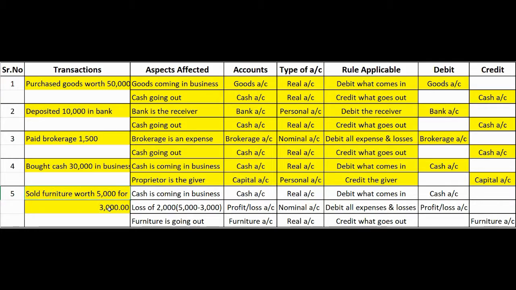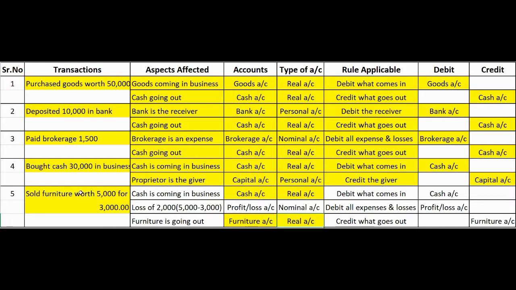Now 3,000 is nothing but cash, so that is a real account. Next, furniture. Furniture is again a real account because it is a tangible asset as discussed earlier, right? So two accounts are being done. What to do of this